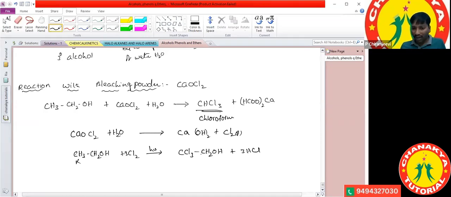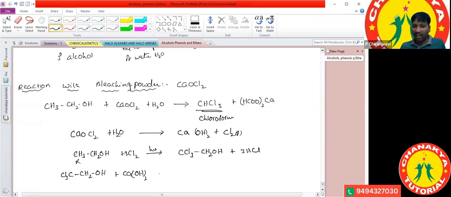So whatever is formed here, CCl3-CH2-OH, is treated with calcium hydroxide.